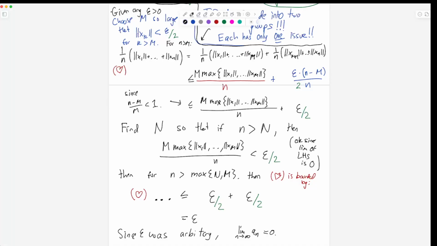Okay, this is a really common proof technique. You have problems, and you separate your problems. You have one area where you can do one thing, you have another area where you can do another thing, and each area is sort of bounded by its own separate argument with an epsilon by 2, and at the end they combine together to give an epsilon. Questions or comments about this one?